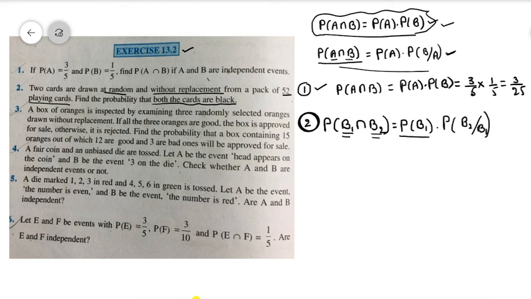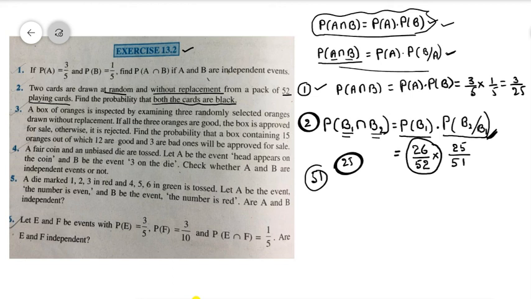Probability of drawing a black card in the first draw, into again we are drawing a black card under the condition that the first drawn is black. What is the probability of drawing a black card? 26 divided by 52 is the probability of drawing a black card. Okay, you have drawn a black card. Now how many black cards remain? 25 black cards are there. Total number of cards is 51 only. So the first drawn is a black card, and then 25 black cards are there, total number of cards 51. That's why the required probability is 25 by 51.